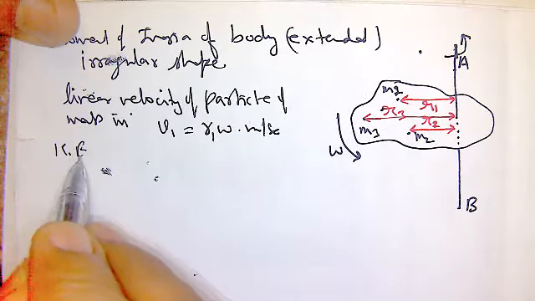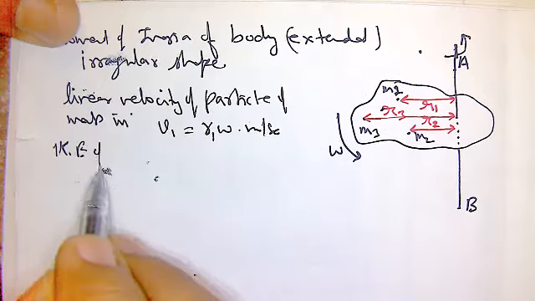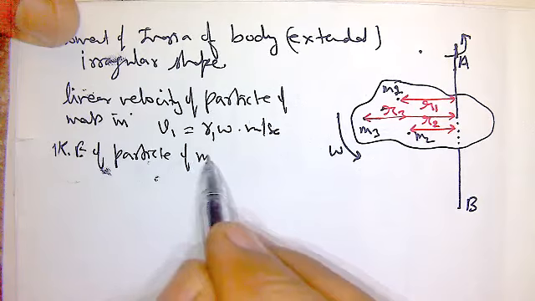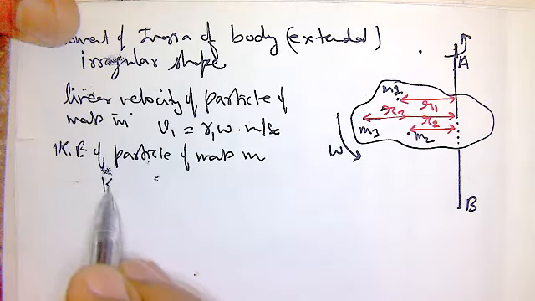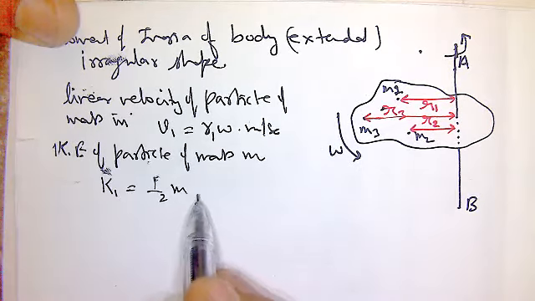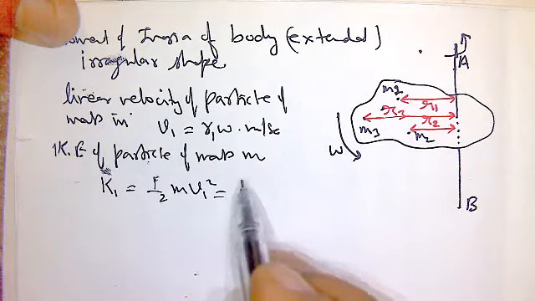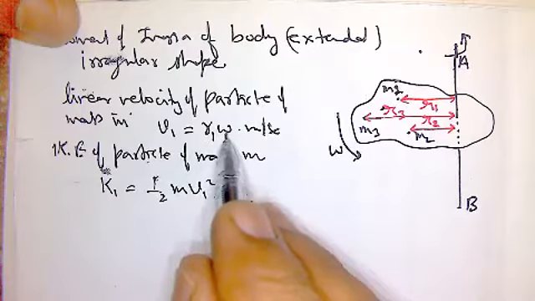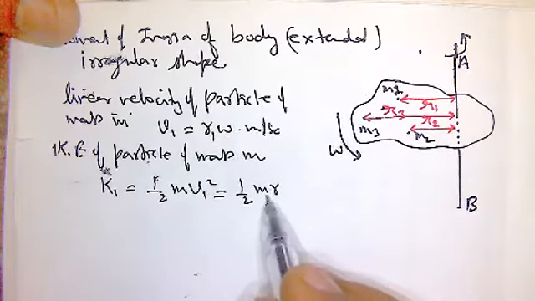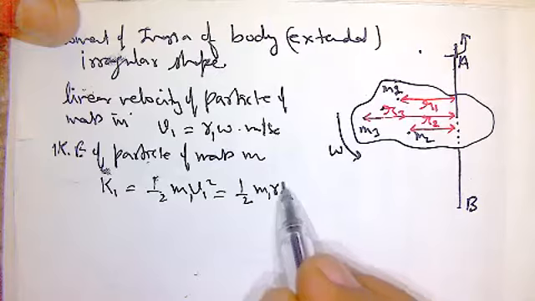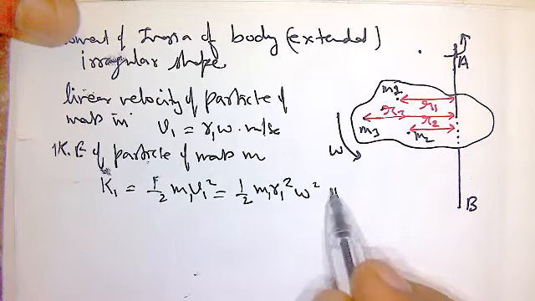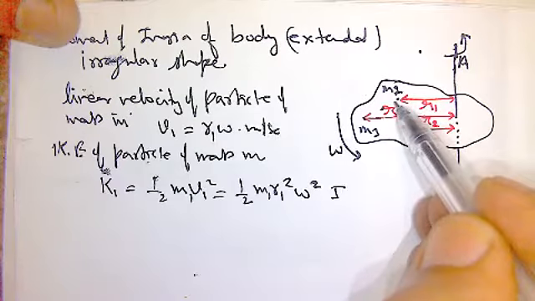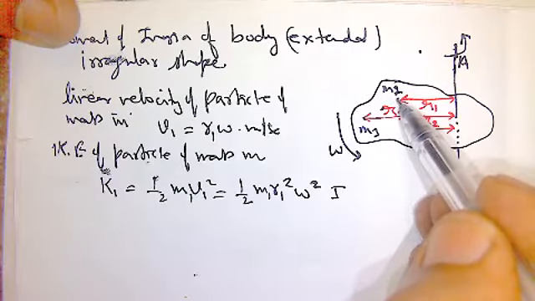Then kinetic energy of particle of mass m1 is half m1 v1 square. What is v1? r1 omega. So half m1 r1 square omega square joule. This is the kinetic energy of the particle which has mass m1.